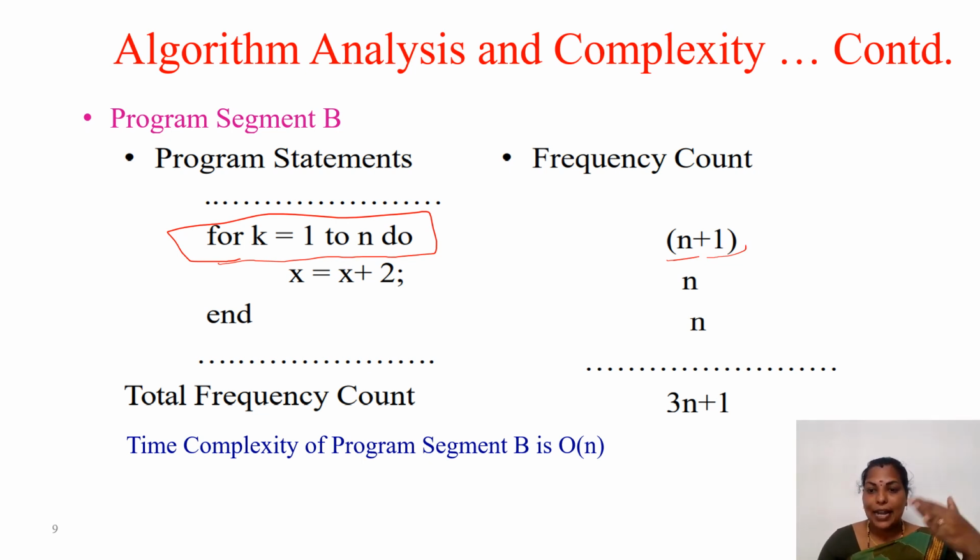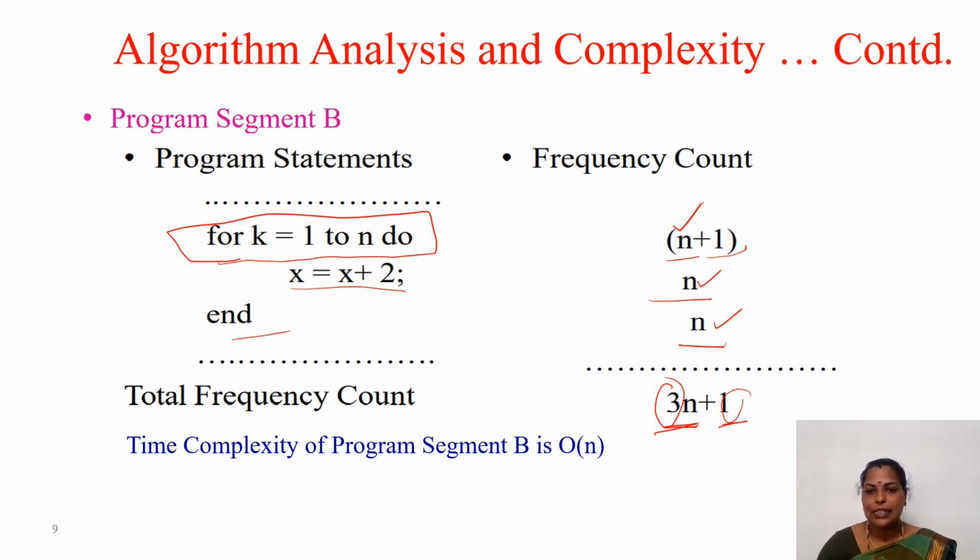Once we enter inside the for loop, this statement will be executed n times. So totally the frequency count is n, 1, 2, 3, so 3 n's are there plus 1. Always these small numerals are negligible, very small.